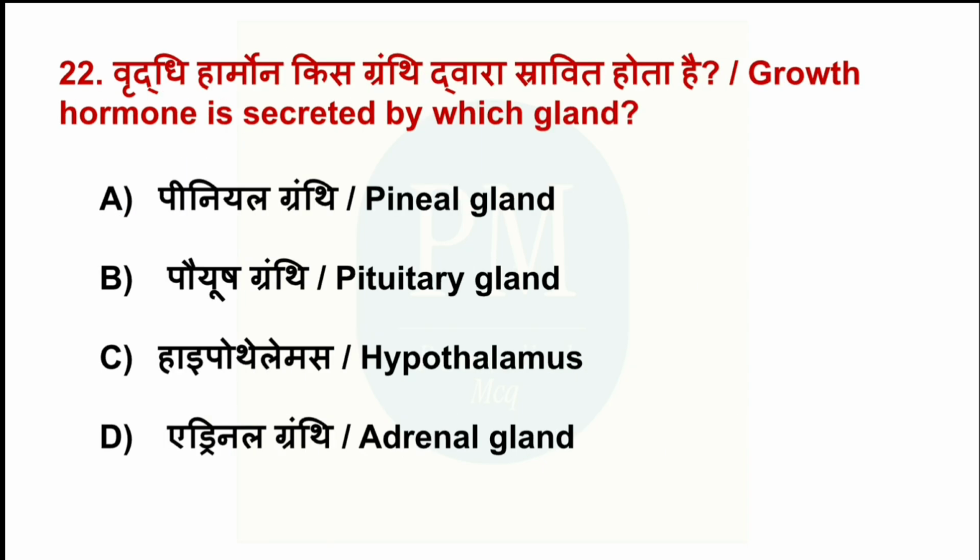Growth hormone is secreted by which gland? Option A, pineal gland. Option B, pituitary gland. Option C, hypothalamus. Option D, adrenal gland. The correct option is option B, pituitary gland.